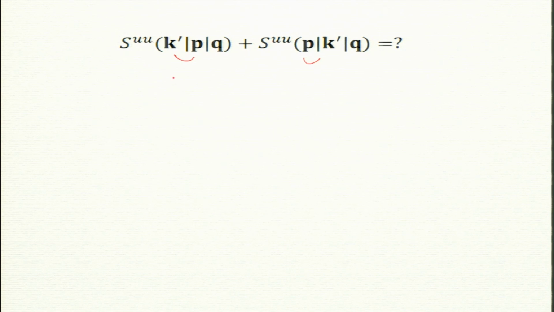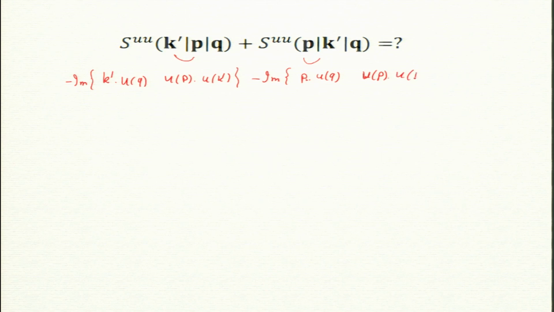So, what is this formula? Minus imaginary k prime dot uq, up dot uk prime. I am being lazy, I am not writing the vectors, just too many vectors. And the second term is minus imaginary, p dot uq, up dot uk prime, where p is the receiver.